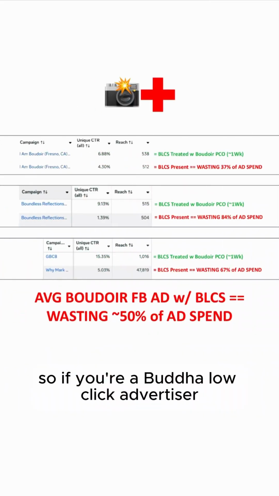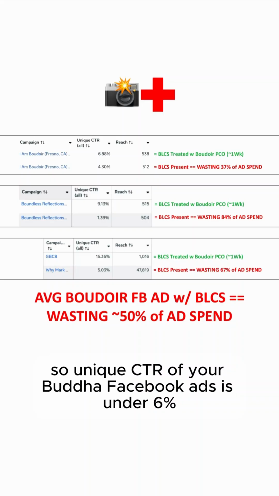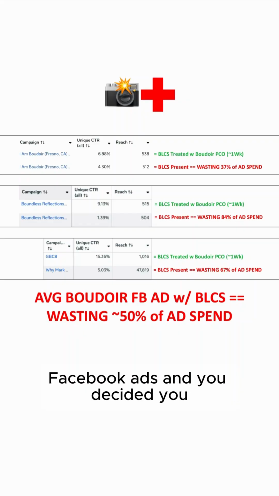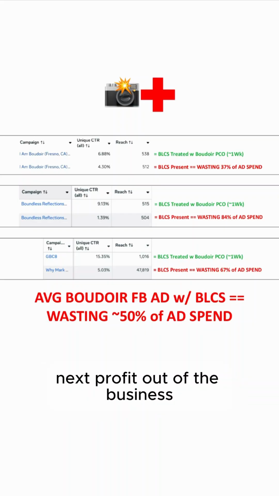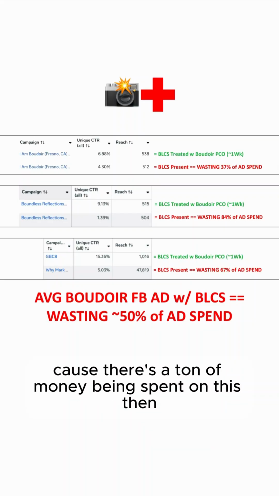So if you're a Boudoir low click advertiser, BLCA, with BLCS, so unique CTRL of your Boudoir Facebook ads is under 6%, and you're spending more than 10 grand a month on Boudoir Facebook ads, and you decided this is where you need to pull the next optimization, the next profit out of the business, because you've done it in other spots of your business, but you're ready to do it now for your Boudoir Facebook ads because there's a ton of money being spent on this.